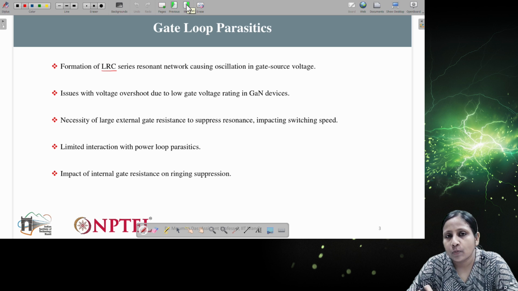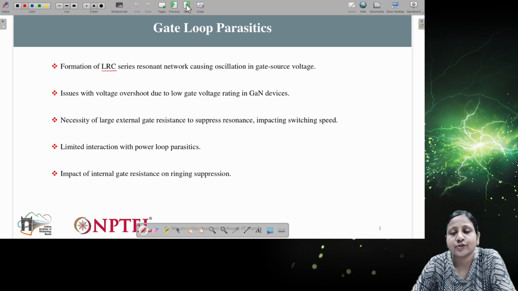Meaning if these three components come together, what will happen? That will cause oscillation, because the inductance and capacitance come in series, and we assume the resistance to be very small. If the resistance is high, then the oscillation will be less. If the resistance is small, then the oscillation will be more.